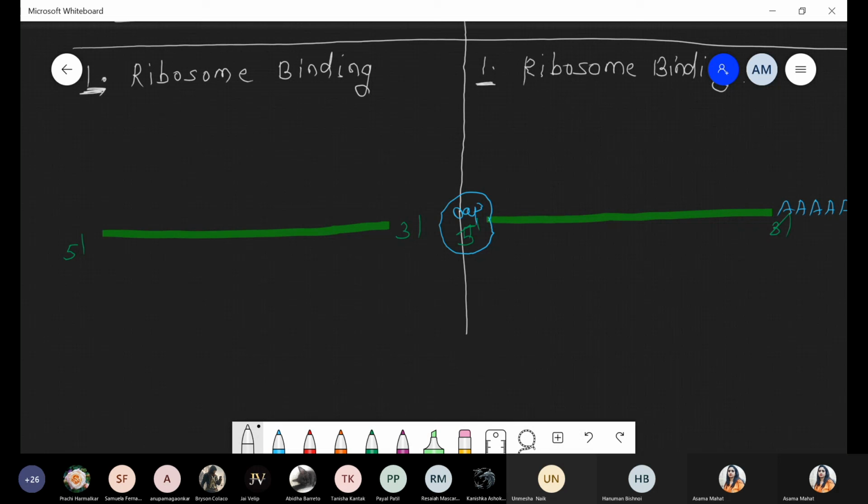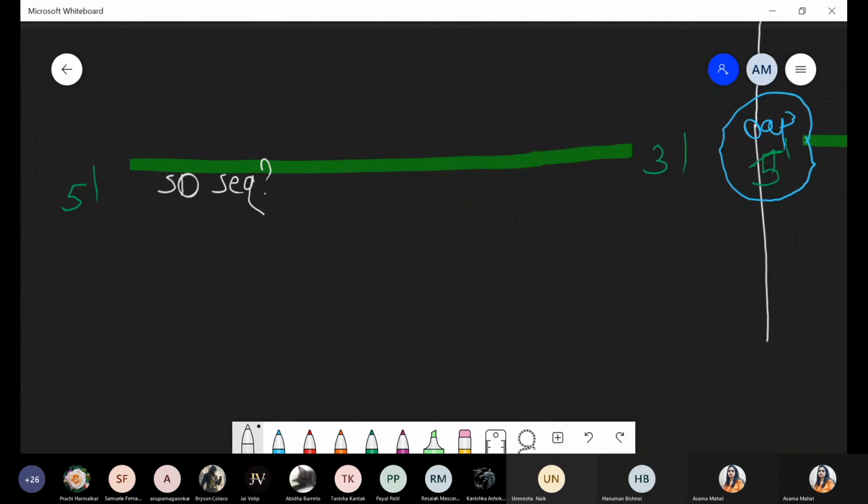But now what happened? Who helped for the attachment? The Shine-Dalgarno sequence helps for the attachment. So we are talking about the presence of the SD sequence. Here there will be some sequence present, that is the Shine-Dalgarno sequence. If you want, you can write down the sequence AGG, AGGU, but I think there is no requirement. So just draw it: there is a presence of the sequence, that is the Shine-Dalgarno SD sequence.